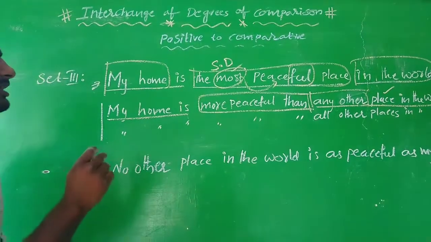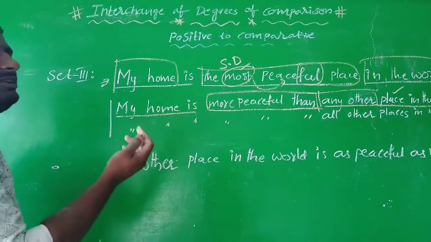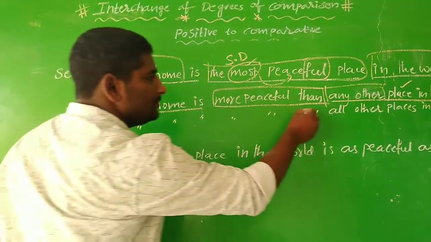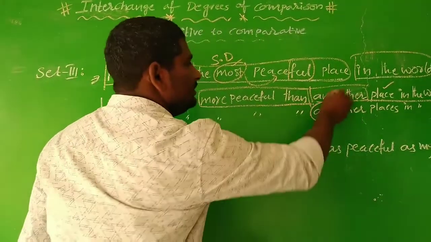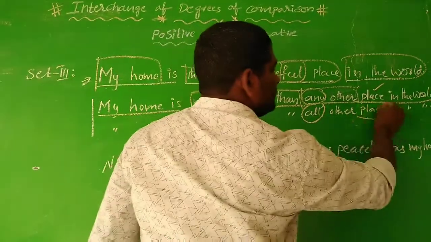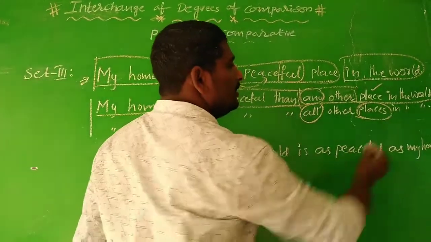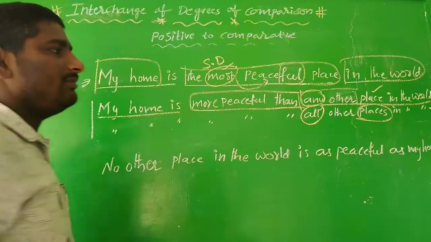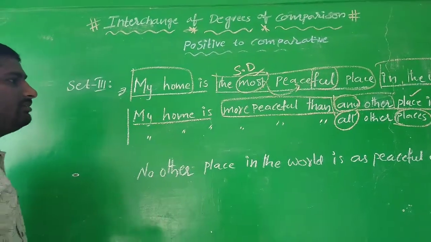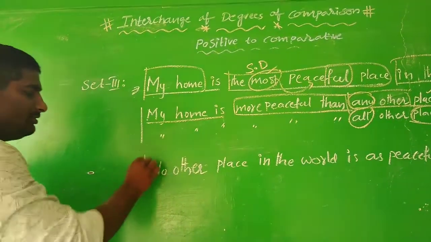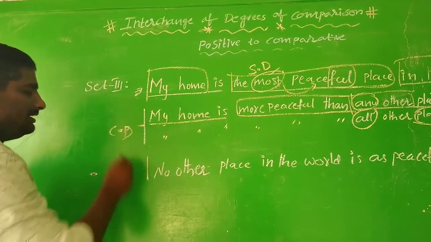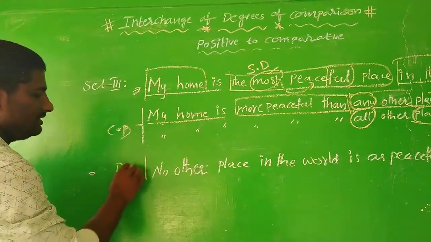If you are going to transform, this sentence can be expressed in another way, that my home is more peaceful than all other places in the world. Here we used any other place, and all other places. This is plural and this is singular. Okay, this we expressed in comparative degree, and it is also possible to transform into positive degree.